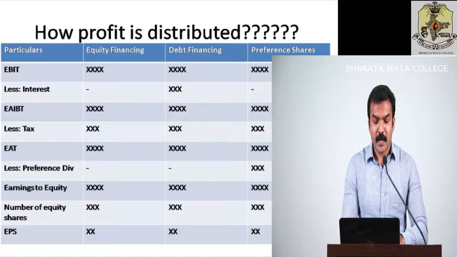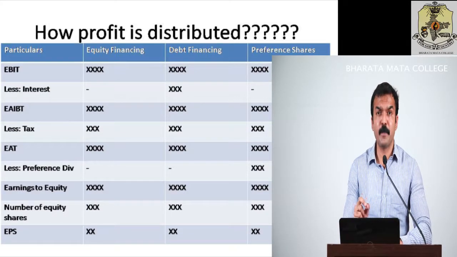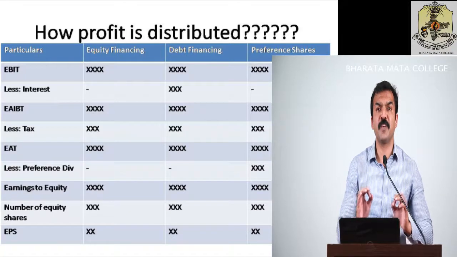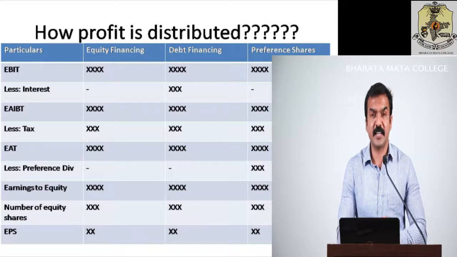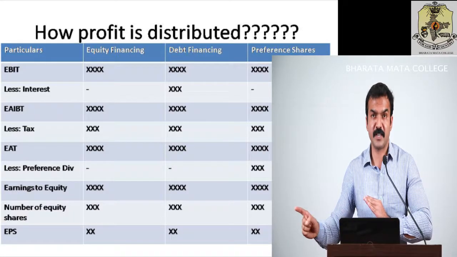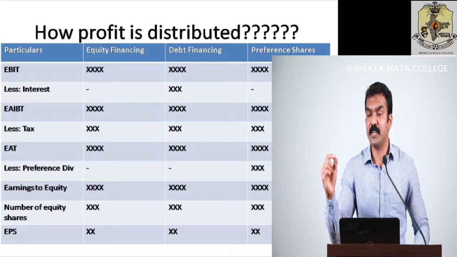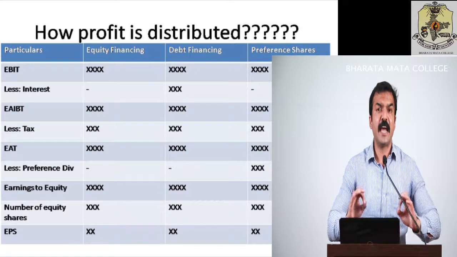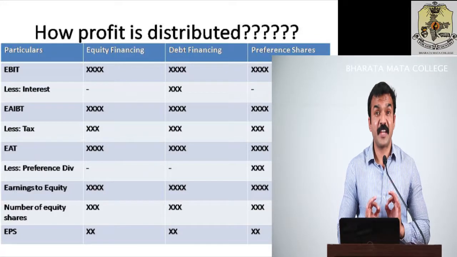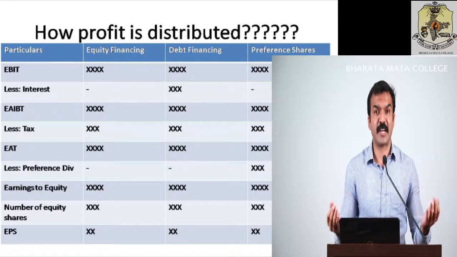So obviously, the next item, that is the second last item, is number of equity shares. How many equity shares are available in the company? So based on that, you can write the number of equity shares for each source of financing. Then you can divide that, that is earnings available to equity divided by number of equity shares. You will get the final and the most wanted answer, that is EPS, which is known as earnings per share.